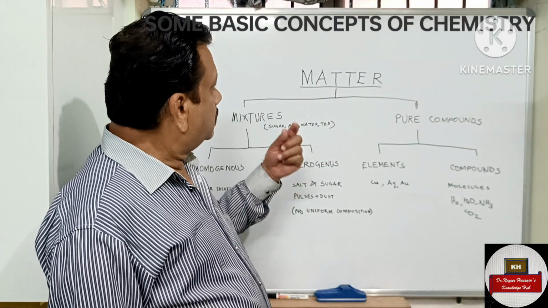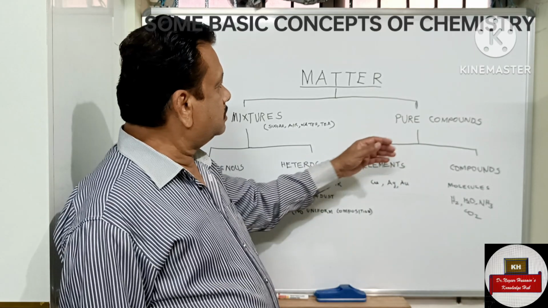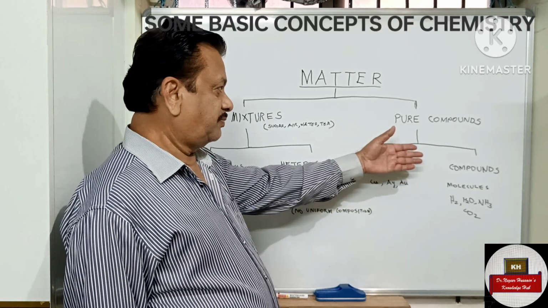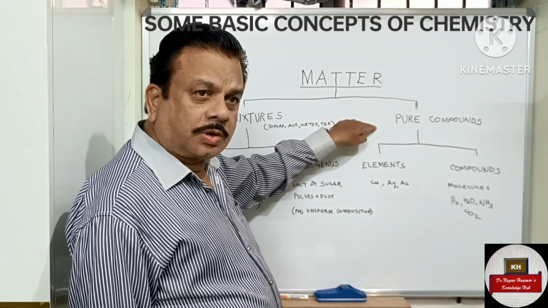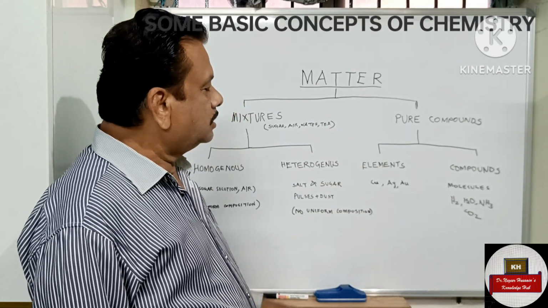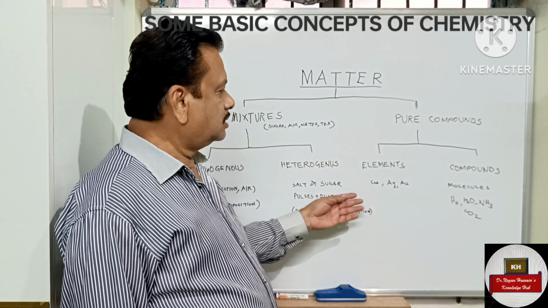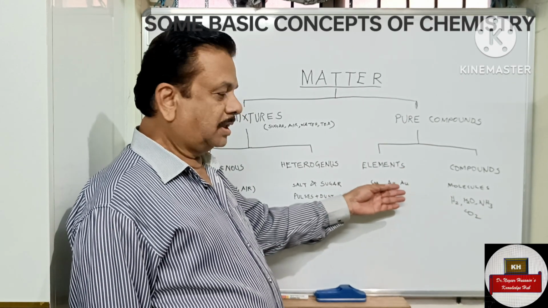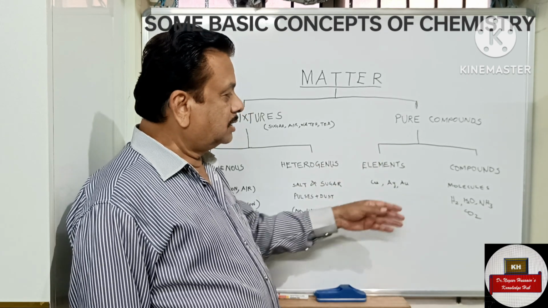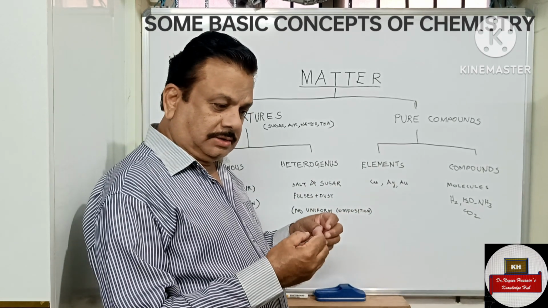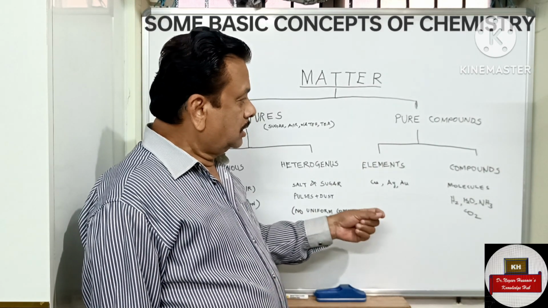Now going to the other division of matter, I can say classification. One is mixture, the other is pure compounds. Pure compounds are further classified as elements and compounds. Elements, you see, like copper, silver, gold, hydrogen, carbon. These are all called elements. Compounds are formed when more than one element combines.